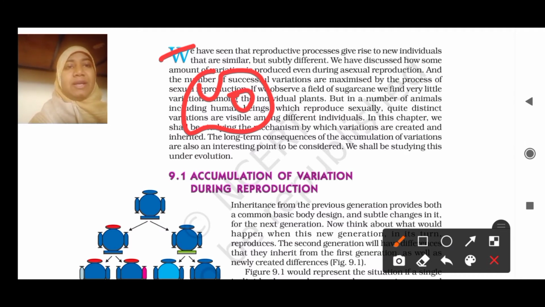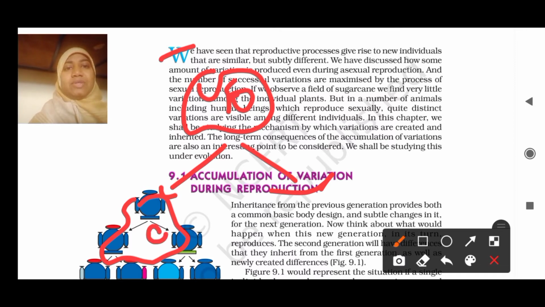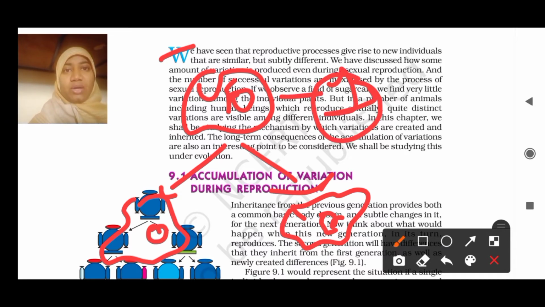If this is a parent and it wants to reproduce asexually, it will divide and give rise to two amoebas which are identical. Only one single parent is involved in the reproduction. So this is asexual reproduction.